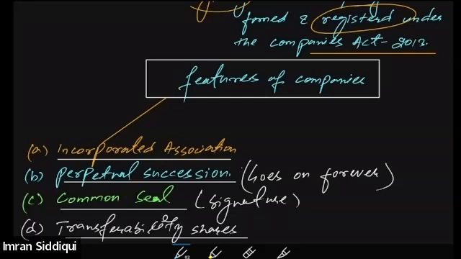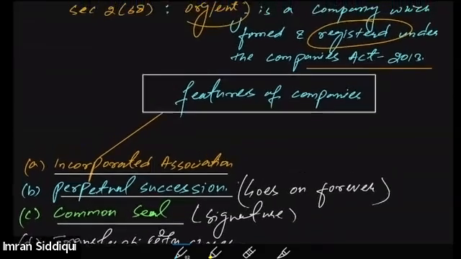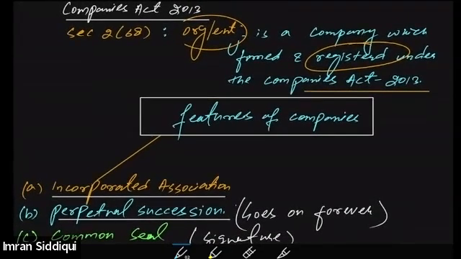Any company formed and registered prior to 2013 needed to be registered under the Companies Act 1956.